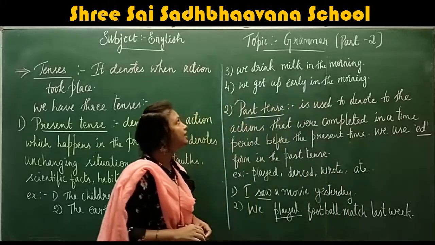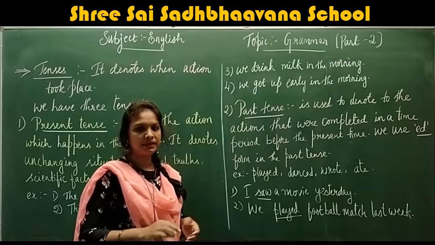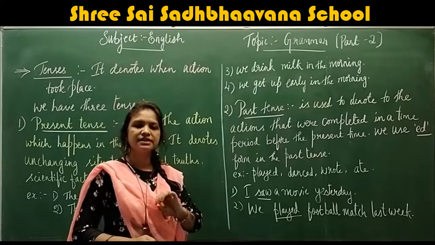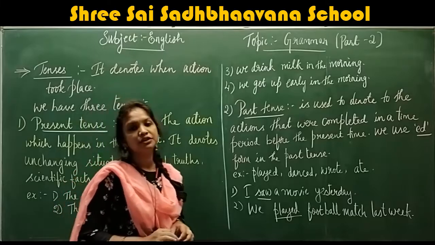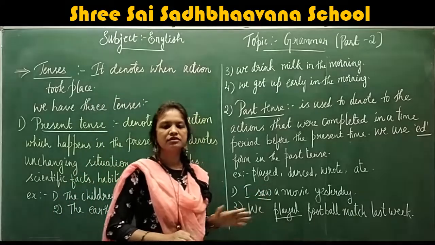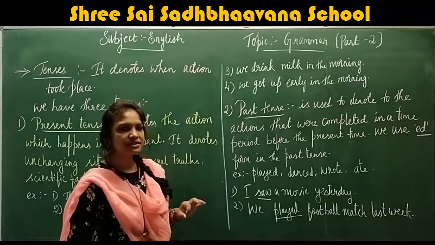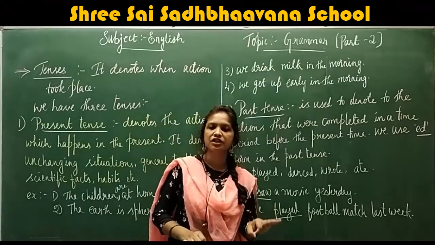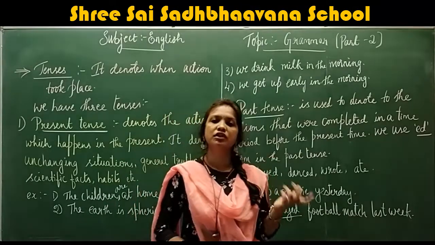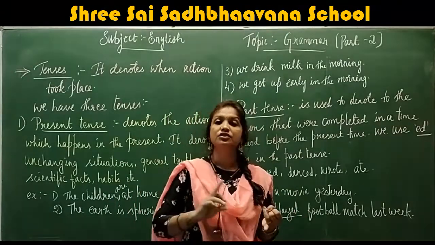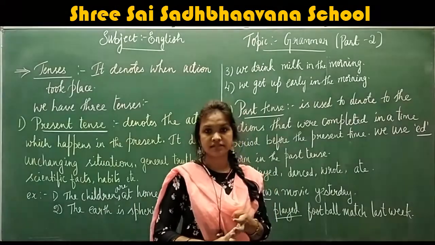Now, next example, we drink milk in the morning. Some people drink milk in the morning. That is their habit, an unchanging habit. Next, we get up early in the morning. So this is also an unchanging truth and habit. Right? So present tense denotes the action which takes place in the present time. It also denotes scientific facts, general truths, and unchanging situations and habits.